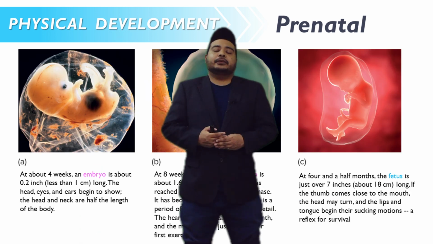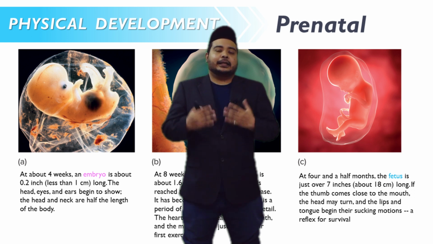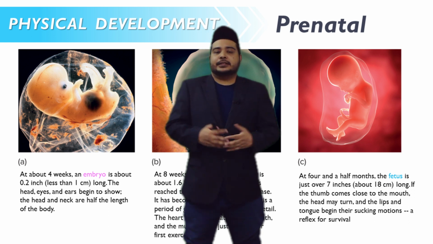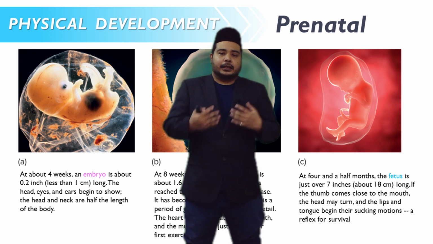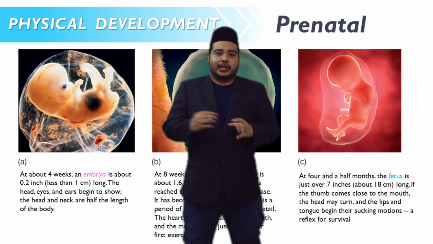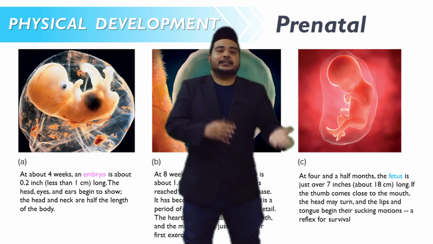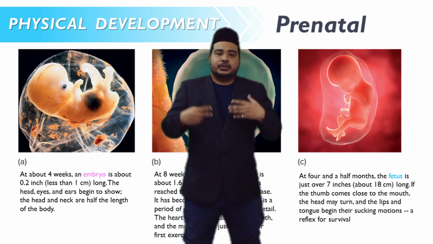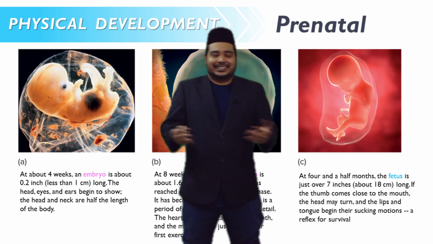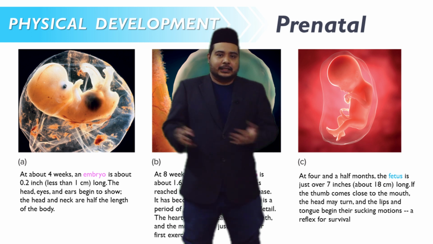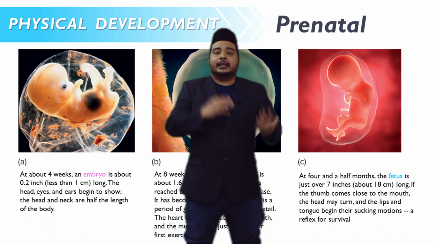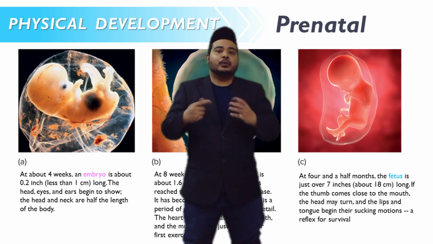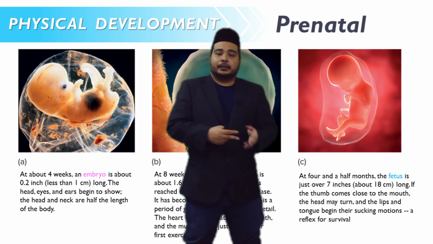In these prenatal developments, there are other developments that are noticeable in the embryo as well as in the fetus. For example, at about 4 weeks, an embryo is about 0.2 inch or less than 1 centimeter long. The head, the eyes, and the ears begin to show. If the mother goes through a scanning, they can start to see the head, the ears, as well as the eyes. The head and the neck are basically half of the length of the body. These are the two most noticeable organs of the embryo.